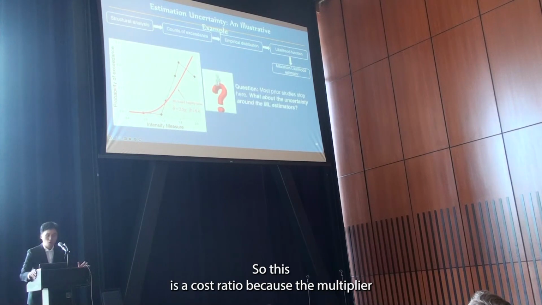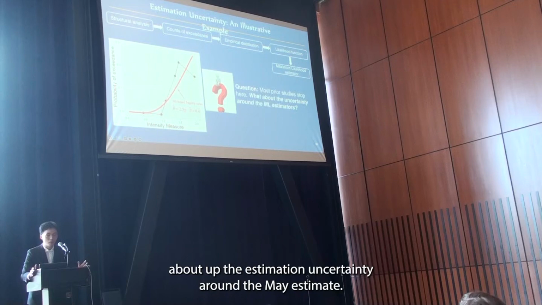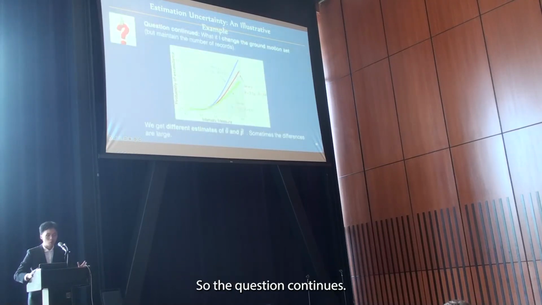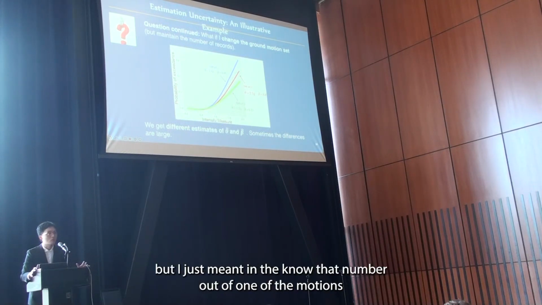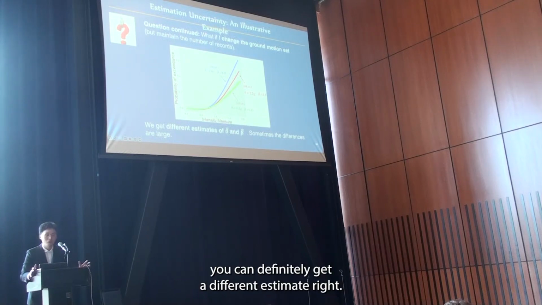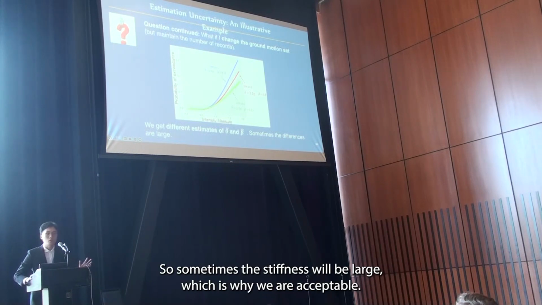So here is a question, because most prior studies stop here and just show you the best estimate. I am curious about the estimation uncertainty around the MLE estimators. What if I change to another ground motion set, but maintain the number of ground motions? You can definitely get a different estimate of the parameters. Sometimes this difference is very large, which is unacceptable.